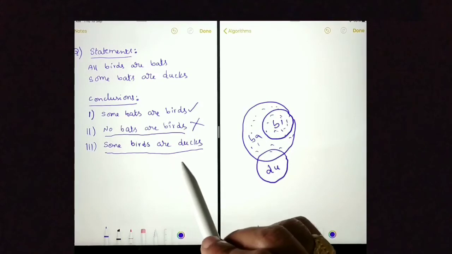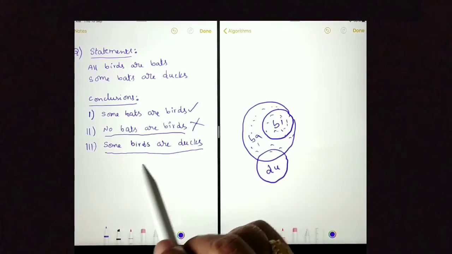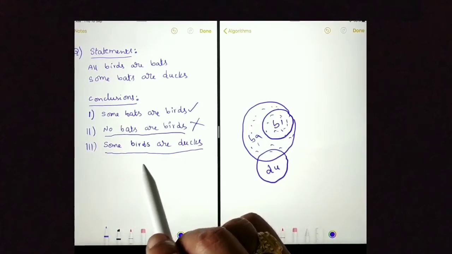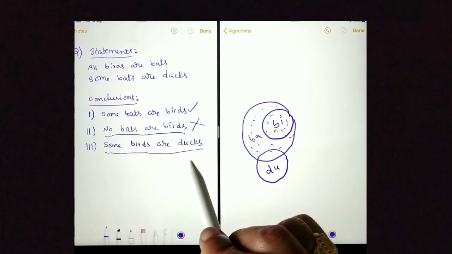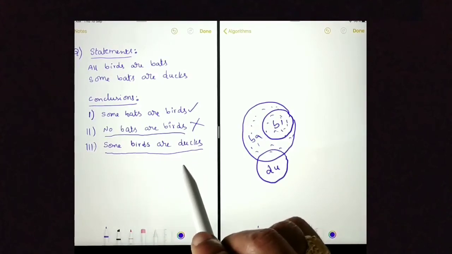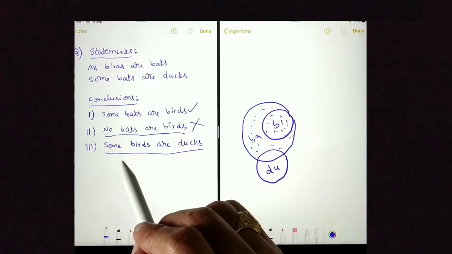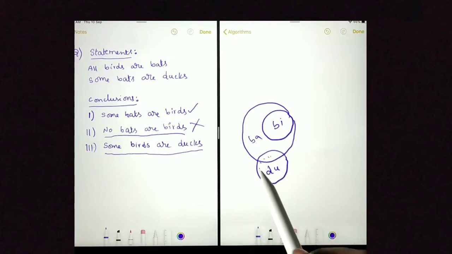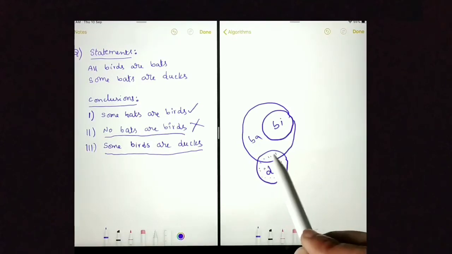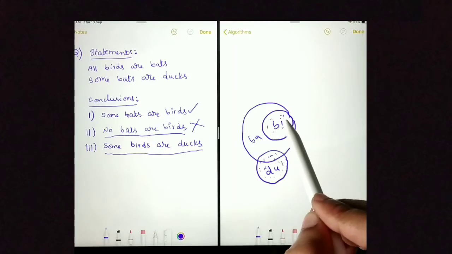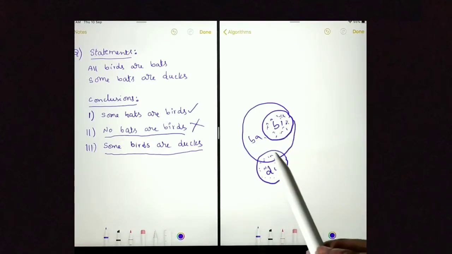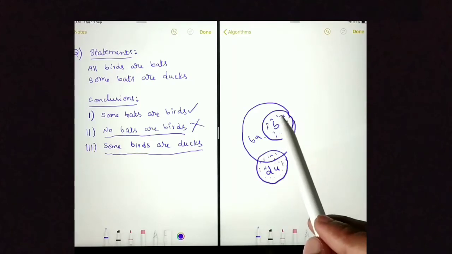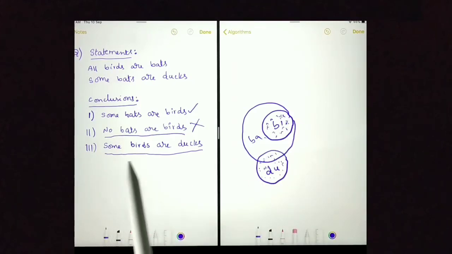This is a definite conclusion. To disprove this conclusion, we need to prove that no bird is a duck. If we can prove that no bird is a duck, this sentence will automatically be wrong. Let's prove no bird is a duck. In our Venn diagram, these are all ducks and these are all birds. From this we can say that no bird is a duck. Because we could prove no bird is a duck, saying some birds are ducks is wrong.